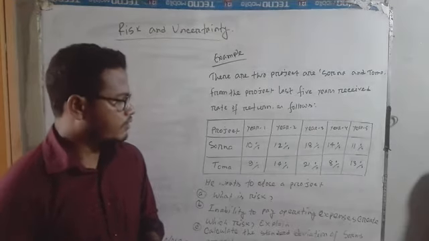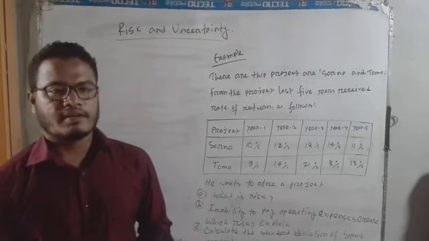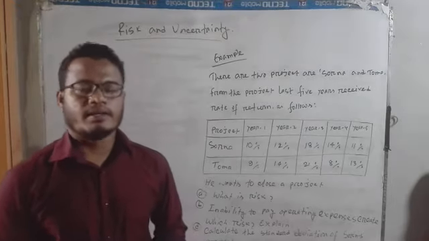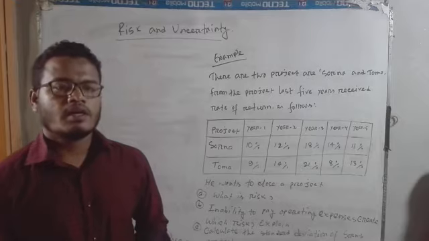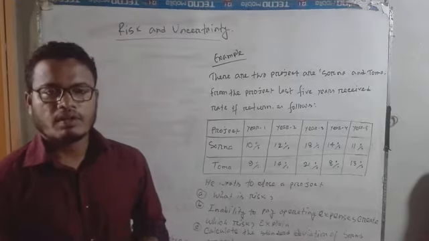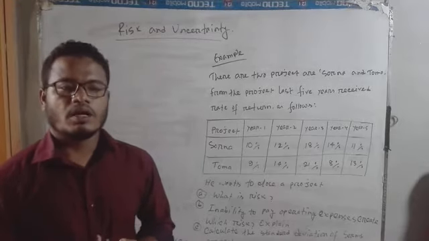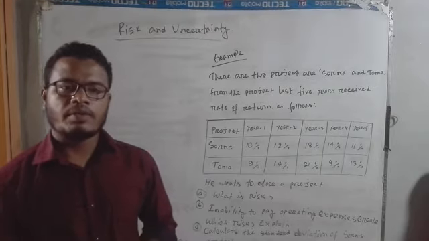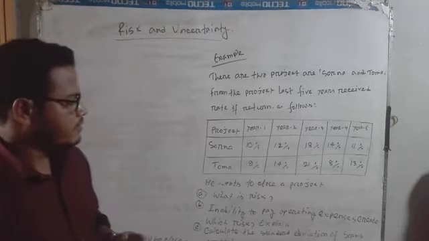Today I am taking a special class for the students of class 9 and class 10. The subject name is Finance and Banking. The chapter name is Risks and Uncertainty. It is an important chapter. It is basically a theoretical and mathematical based chapter. Creative questions are also given every year by the authority of the SSC examinations.